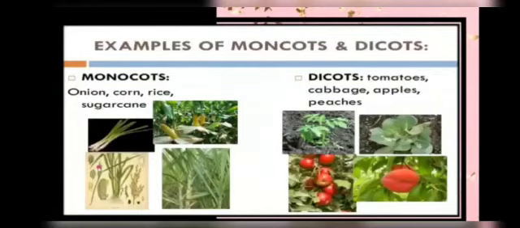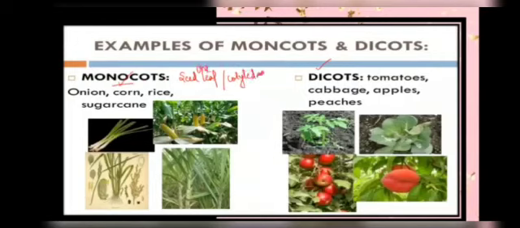Let's check out some examples of monocot and dicot plants. Monocot, again I am repeating: seeds with a single seed leaf or single cotyledon are called monocots. And plants having two cotyledons are called dicots.